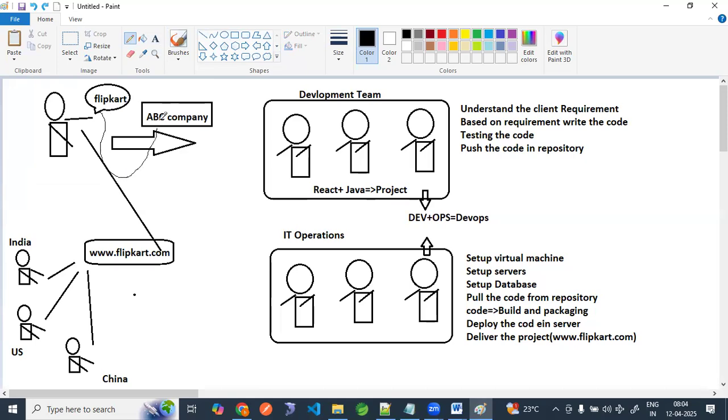Flipkart company is going to pay ABC company. ABC company is going to pay the developer. These IT operations people, they are going to be paid. Everyone is happy. So that's why whenever we are working with a client, it is advised to keep the client happy. Because when the client is happy, they will look for good contracts with our company. So it is our duty to keep the client happy.